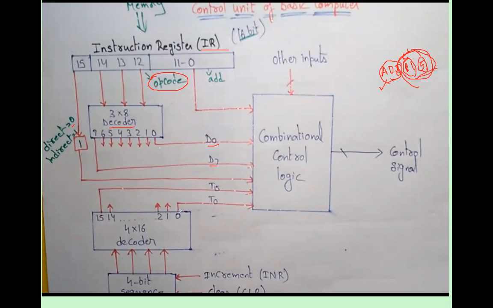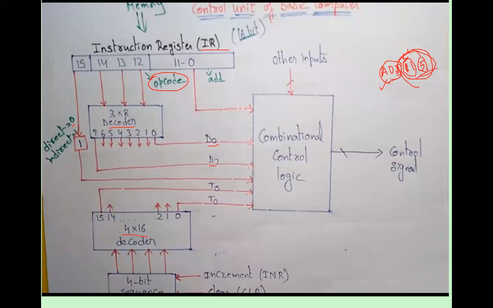And the second one is another decoder that is required, that is 4 by 16. So again, here you will find there are 16 different bits which are coming from this combinational control logic. So this 4 by 16 decoder generates 16 bits from the 4 bits, which are given to this combinational control logic.